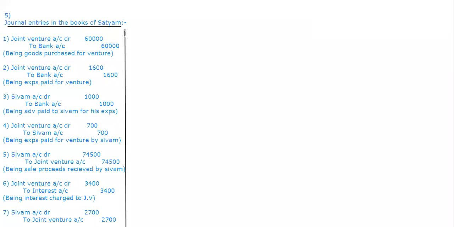Now, this is done. All the 7 entries are done. Now, anything left over means there are no such things left over, but still we have a profit and a balance settlement entry will be there now. So that's why I'm leaving a little space for these 2 entries and I am drawing the ledger postings.